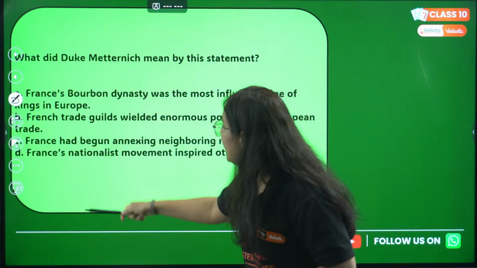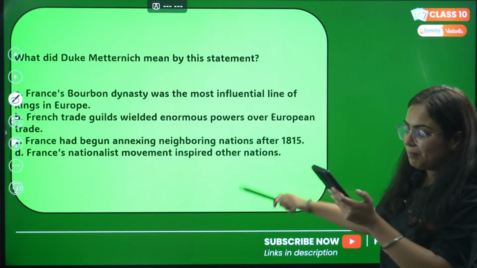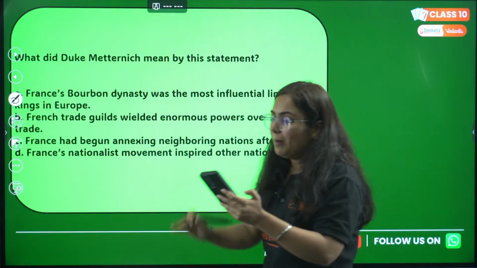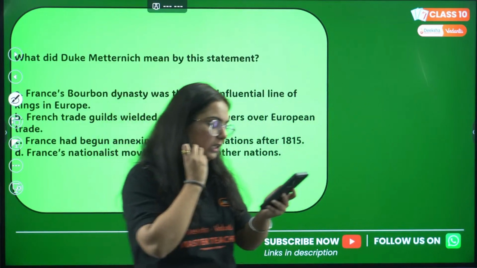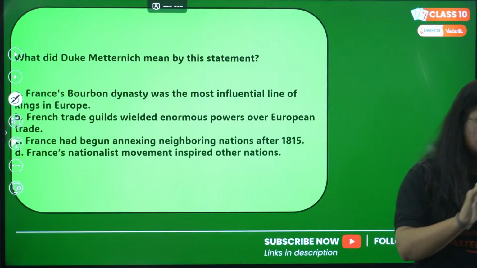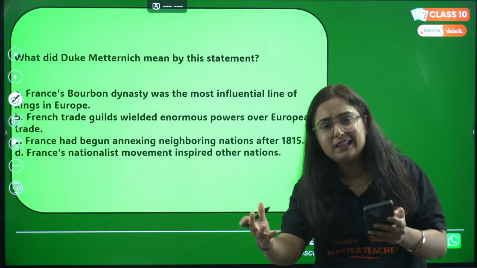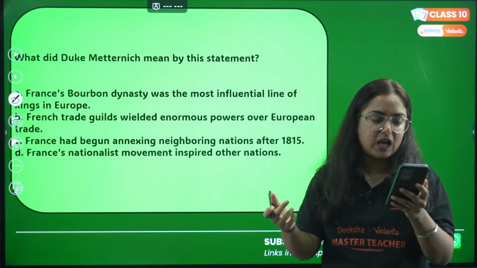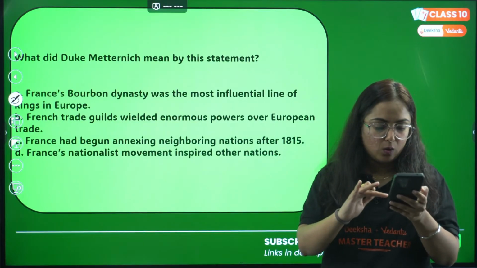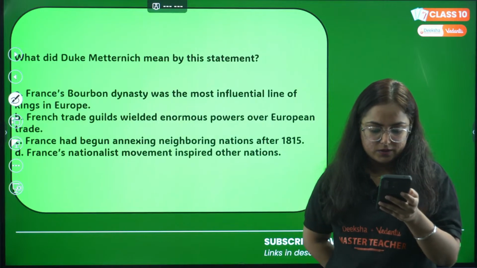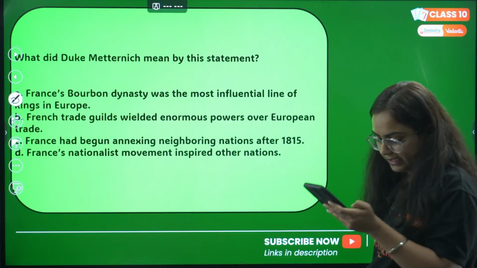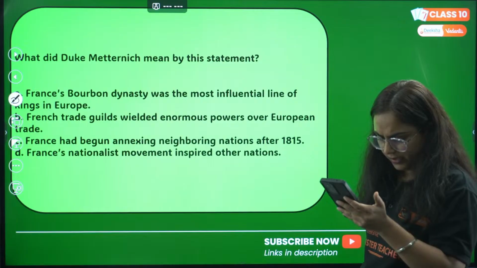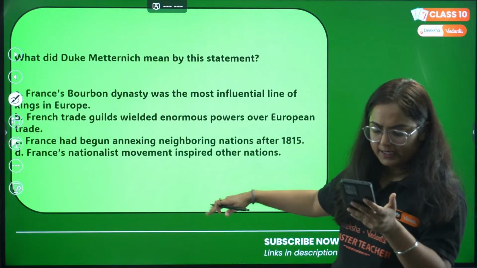Or D, the French nationalist movement inspired other nations. Now you might be wondering, ma'am, where did this question come from? This is just a general thing that we need to understand after reading the whole chapter. Just think about it. Deepti, you are answering it as D. Okay, D for this question. Am I right?